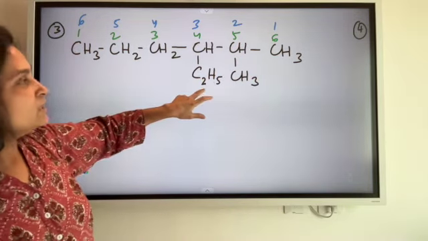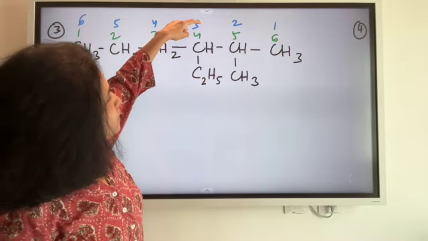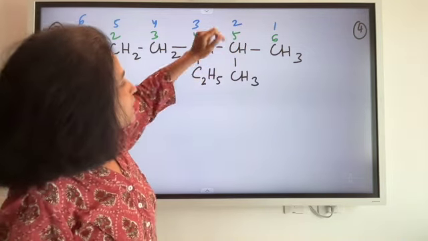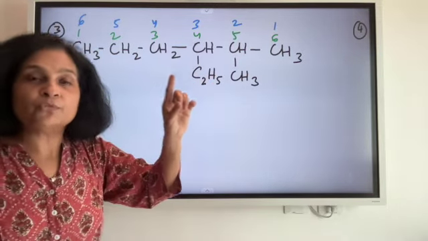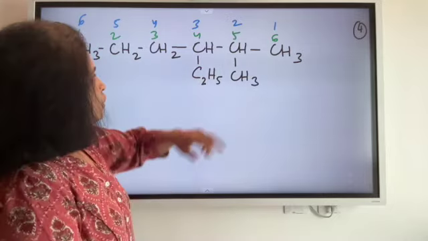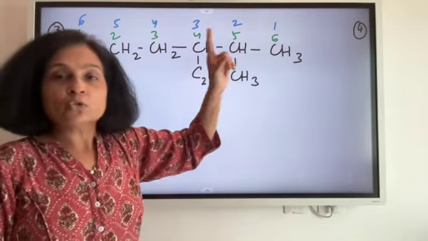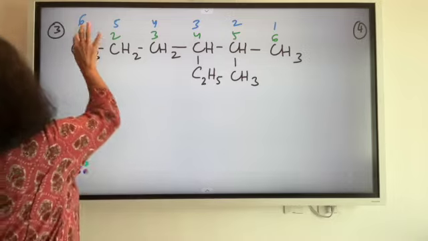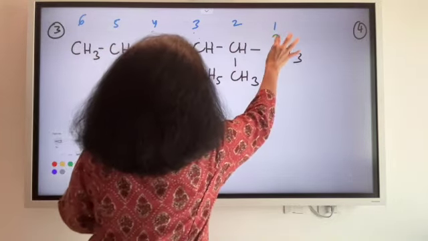That means these alkyl groups which are attached, if they are attached either on the third and second according to the blue numbers here, so third and the second carbons, or the fifth and the fourth carbon according to the green, I would follow the lower sum rule. That means इनके positions को जब हम add करेंगे, so 3 plus 2 is a 5, 4 plus 5 is a 9. So I will accept the sum which is lower. So I would go by the blue and not the green. So green is out. We are following the blue one.